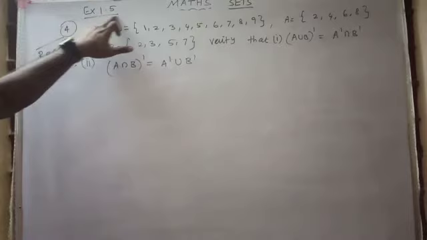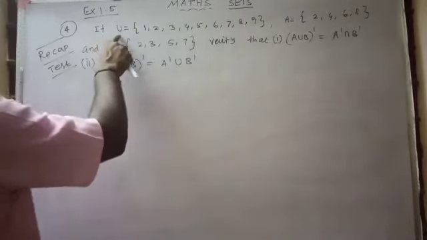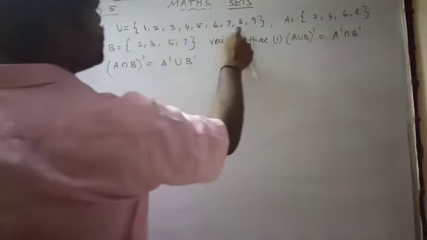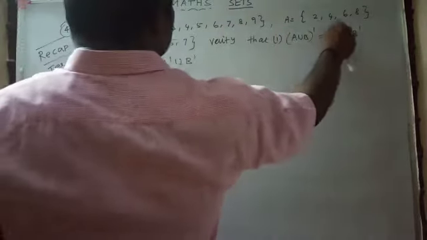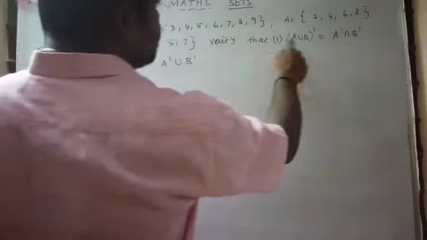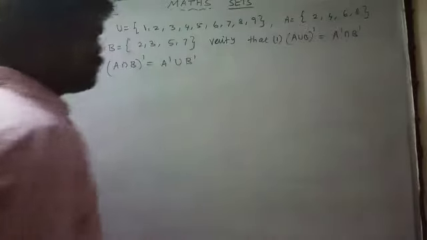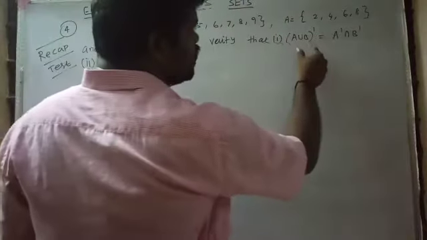Exercise 1.5, question number 4. This is a recap test question. If U = {1, 2, 3, 4, 5, 6, 7, 8, 9}, A = {2, 4, 6, 8} and B = {2, 3, 5, 7}, verify that (A ∪ B)' = A' ∩ B'. We want to prove whether the LHS answer and RHS answer are the same or not.